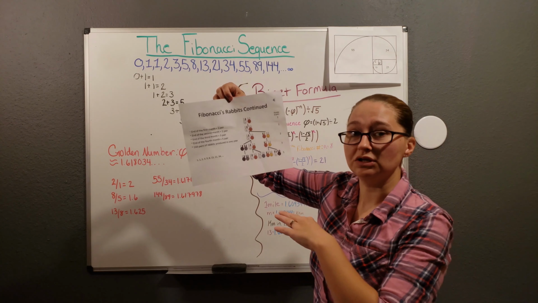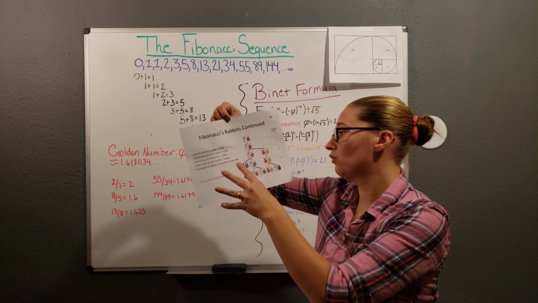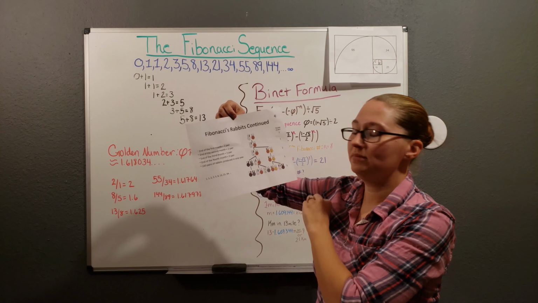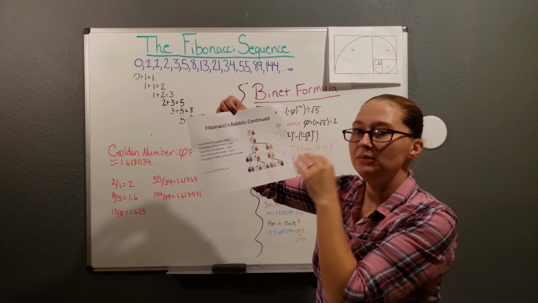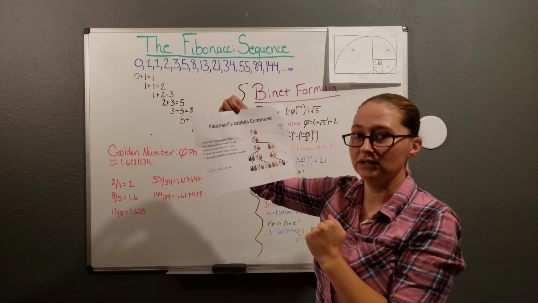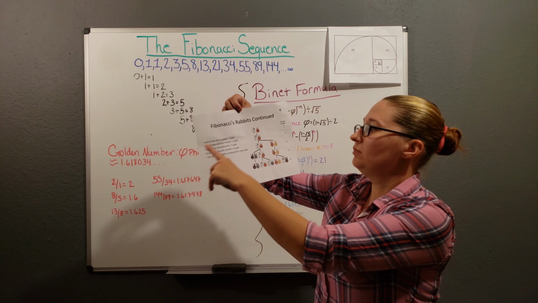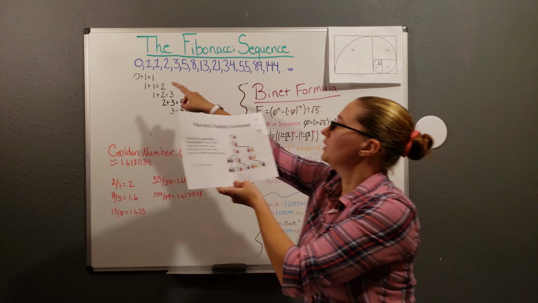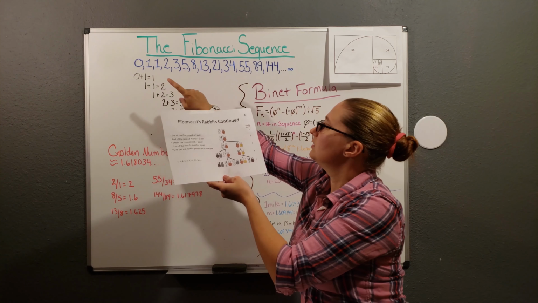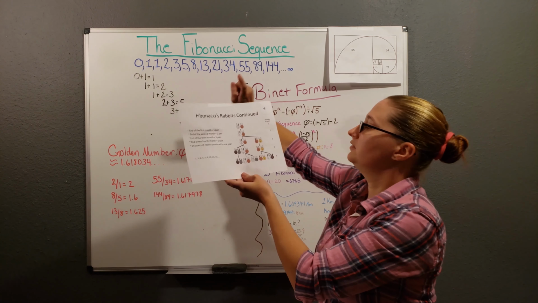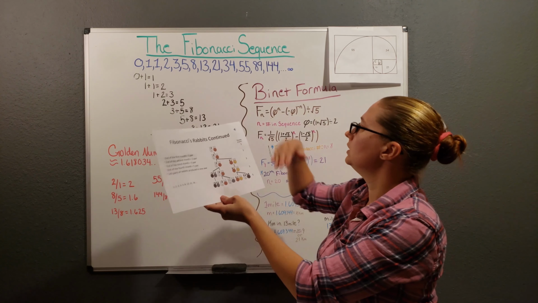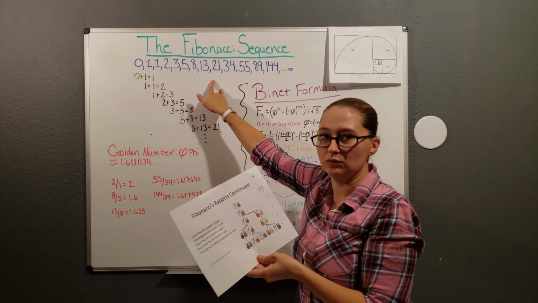Given optimal conditions, that means no rabbits getting sick and no rabbits dying and every pair of rabbits being able to breed, how many pairs of rabbits would he have at the end of a year? So at the end of this 1 year, he got 243 pairs of rabbits. But at the end of the first month, he had 1 pair of rabbits. And at the end of the second month, he had 2 pairs, and then 3 pairs, and then 5 pairs. And then it kept going on, and he created the Fibonacci sequence.